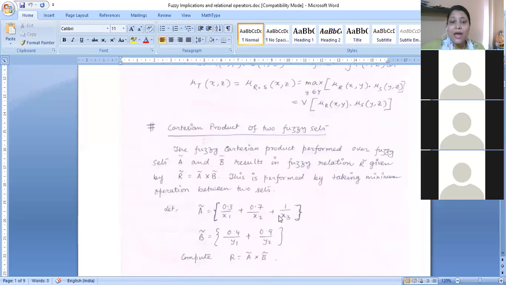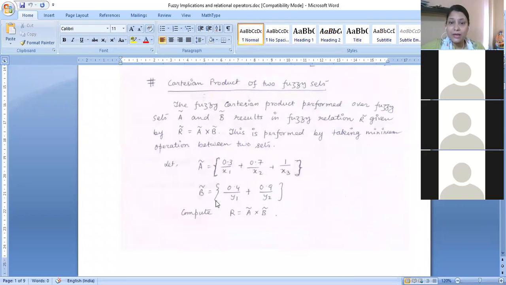Now, let's say we have two different fuzzy sets, set A and set B. The fuzzy Cartesian product is the product between the components of fuzzy set A and fuzzy set B. Whatever matrix we get by performing this Cartesian product is one kind of fuzzy relationship between fuzzy sets A and B, and this fuzzy relation is also called classical relation.